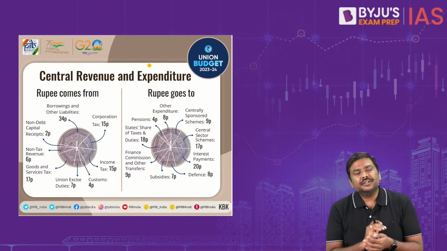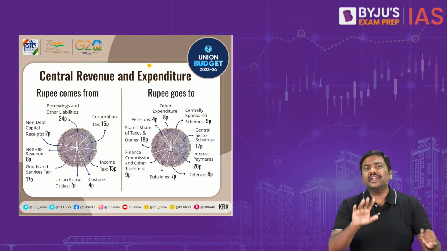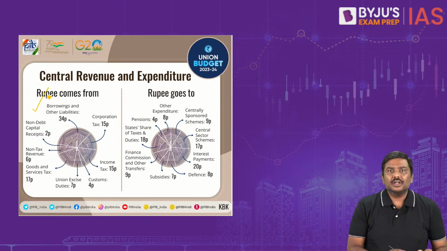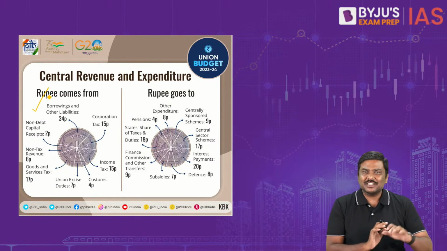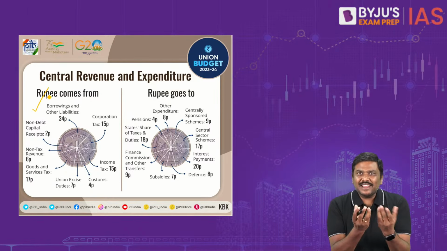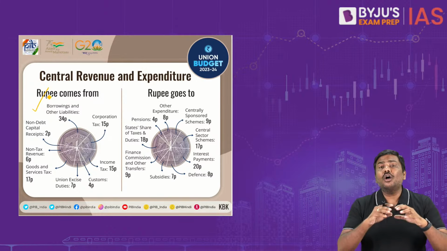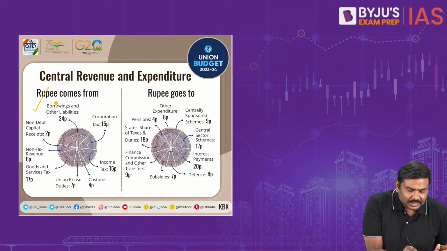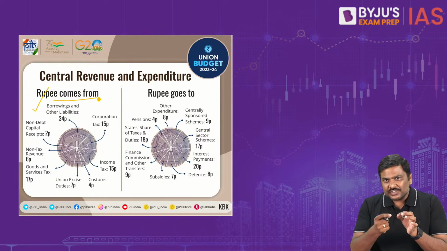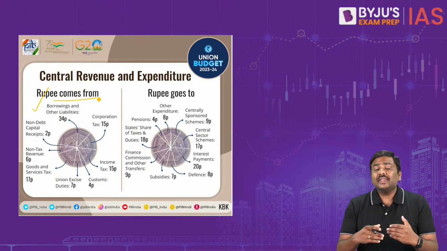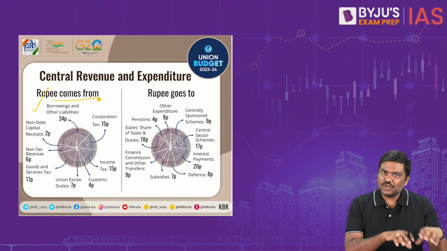It's a simple pie chart. And in the pie chart, what you need to simply observe is, point number one, the first pie chart on the left side is basically a representation of 1 rupee. It will give you a split up of all the sources of the incomes, the revenues which are collected by the government. Now please make a note of this, why UPSC tends to ask a question generally from these kinds of representations.